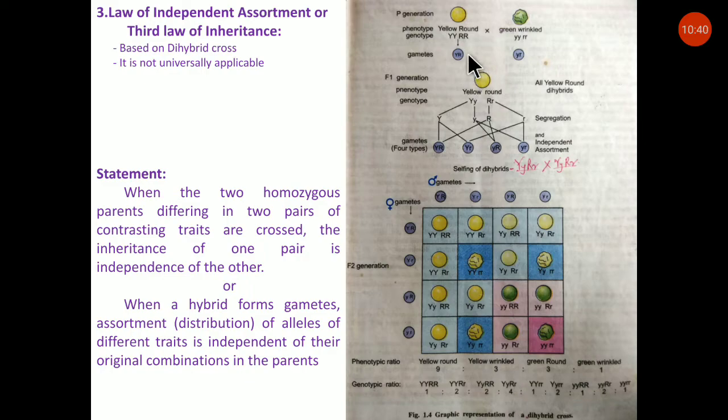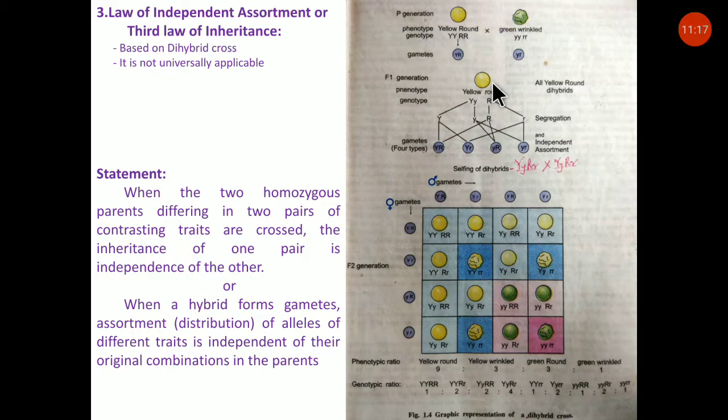In this graphical representation, yellow round is a character, yellow seed and round seed wall, and their recessive is green colored seed and wrinkled wall. Both characters are independently assorted.